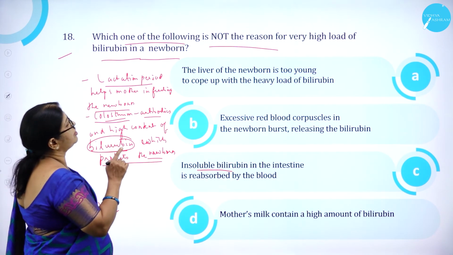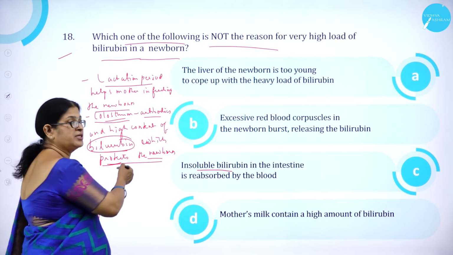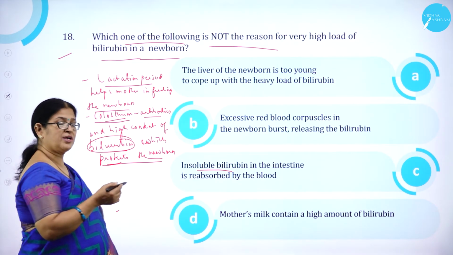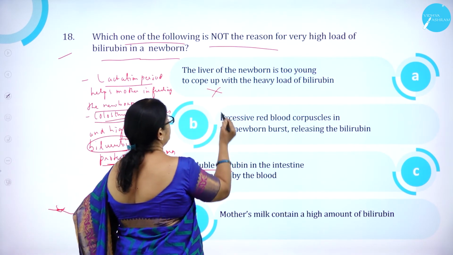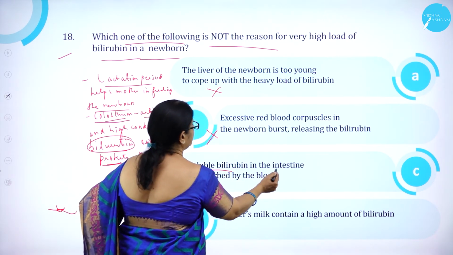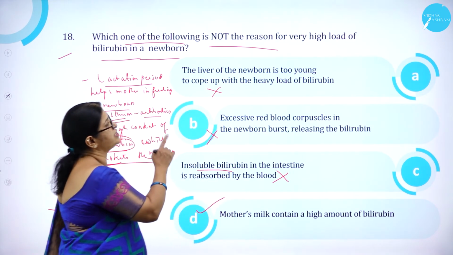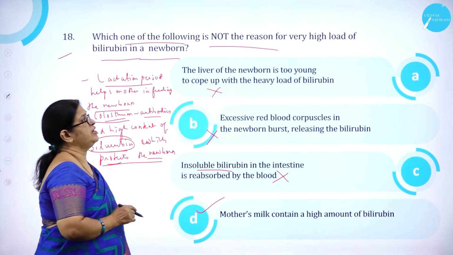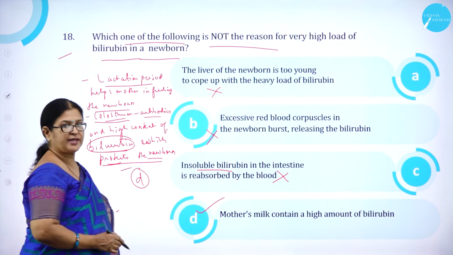So, which of the following is not the reason for very high load of bilirubin in a newborn? This will not cause high load of bilirubin in the newborn. Milk is not the reason for the high load. So, the liver of the newborn is too young is wrong. Excessive red blood corpuscles in the newborn releasing bilirubin is wrong. Insoluble bilirubin in the intestine is wrong. Mother's milk containing a high amount of bilirubin is not the reason for very high load of bilirubin in the newborn. So, option D is correct.